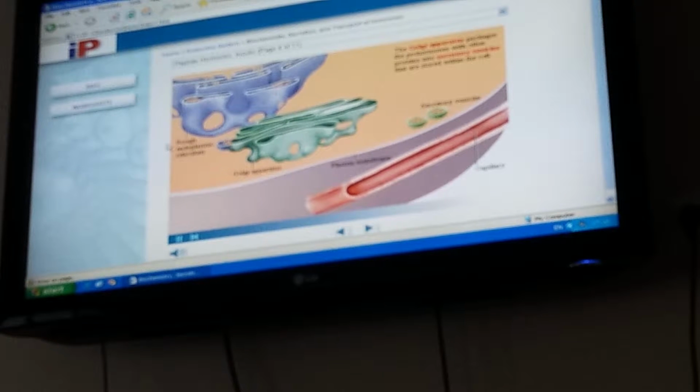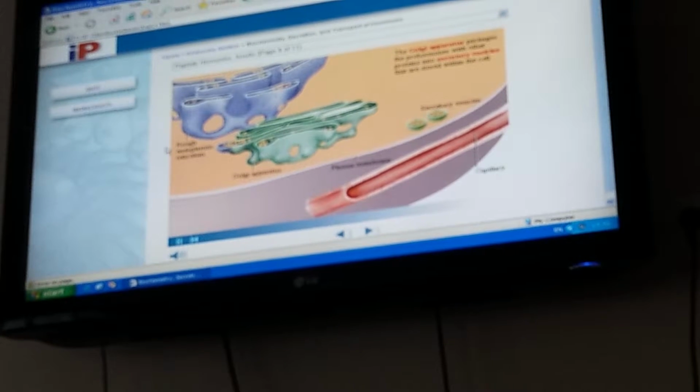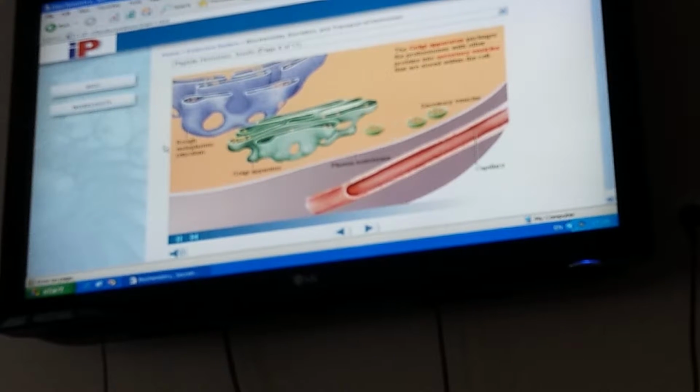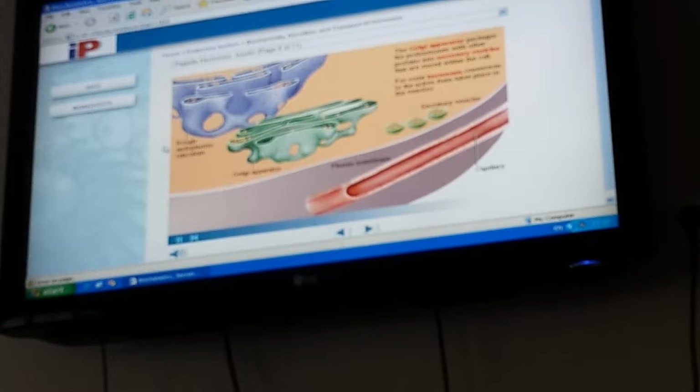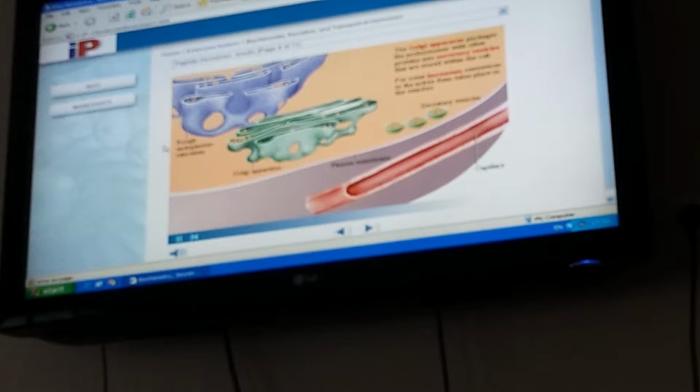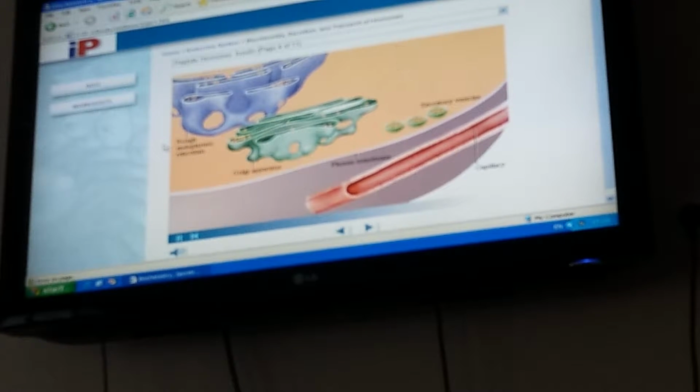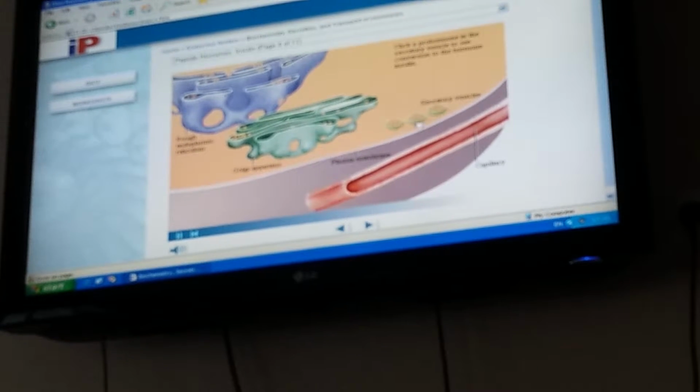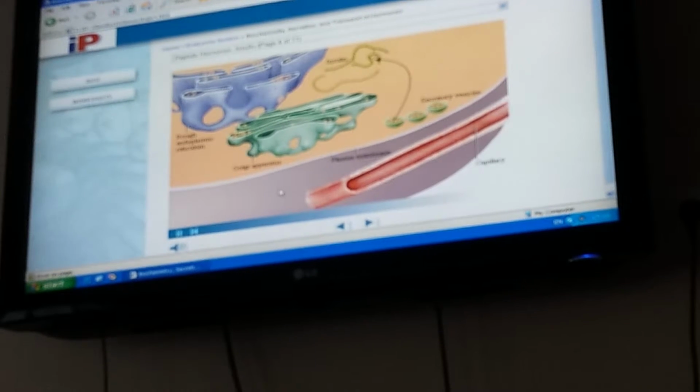The Golgi apparatus packages the prohormones with other proteins into secretory vesicles that are stored within the cell. For some hormones, conversion to the active form takes place in the vesicles. Click a prohormone in the secretory vesicle to see. Drag a secretory vesicle to the plasma membrane.